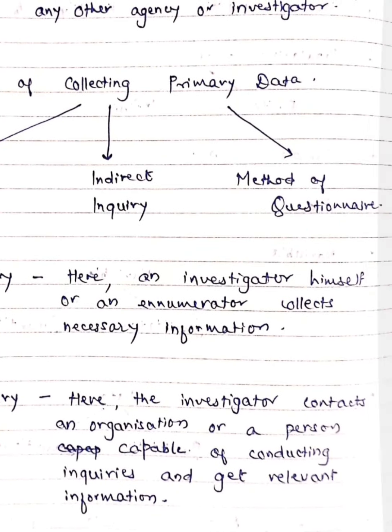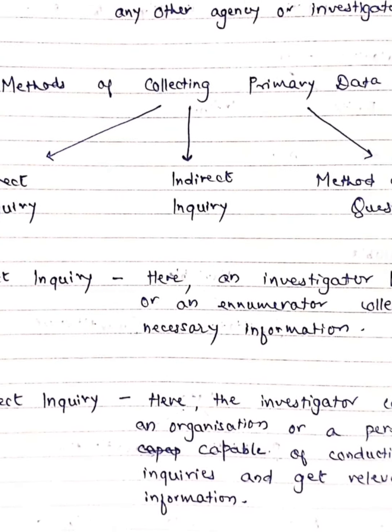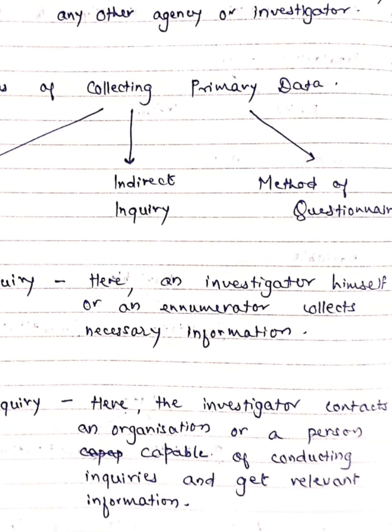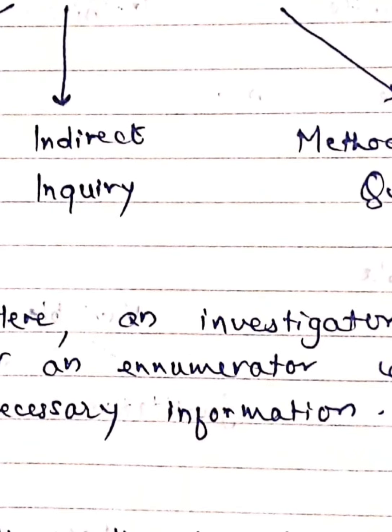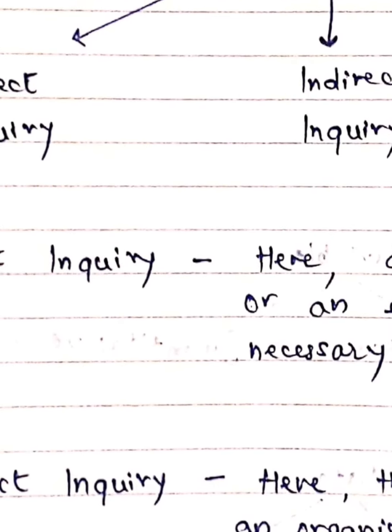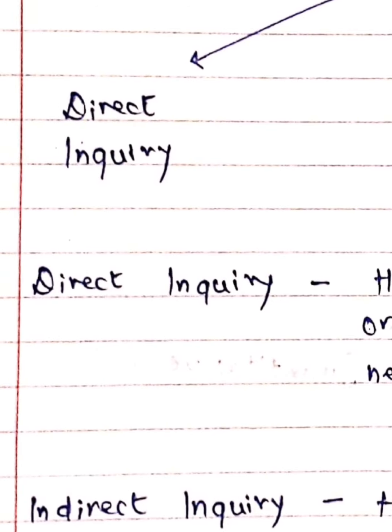At that time, such an inquiry is direct inquiry. Children, we had also talked about what we mean by enumerator. I'm not going to go into detail. Enumerators are the people you train on how to collect the data, such salaried or hired people. So that is direct inquiry.